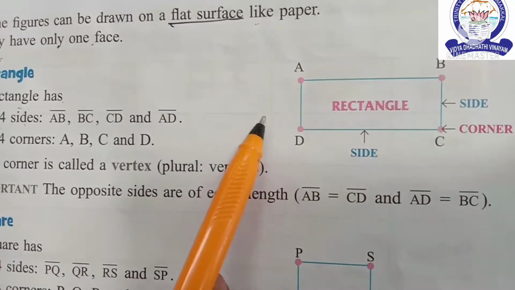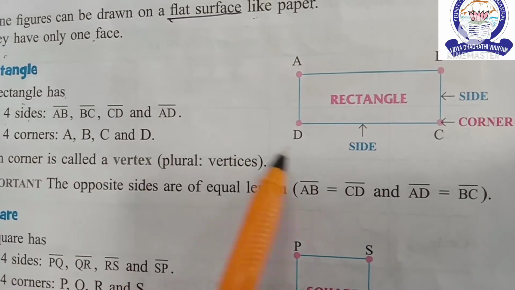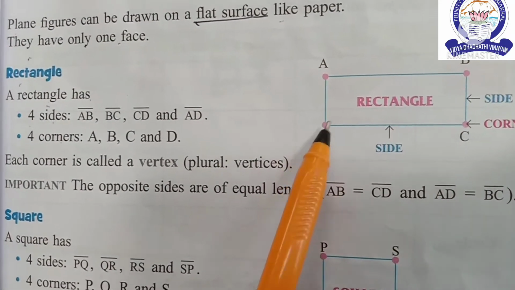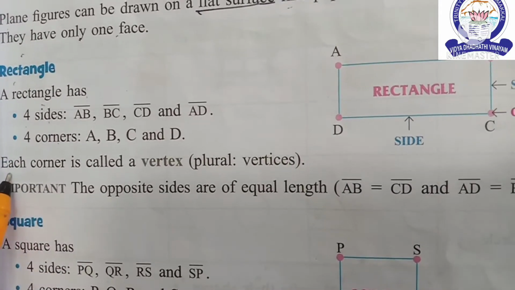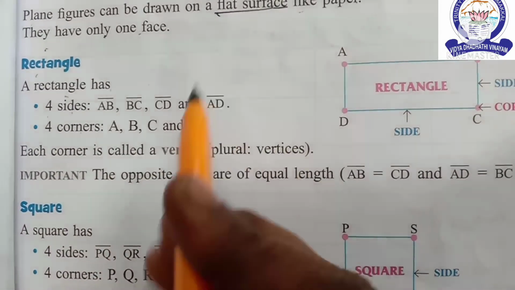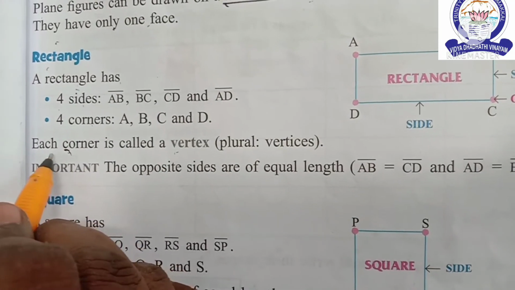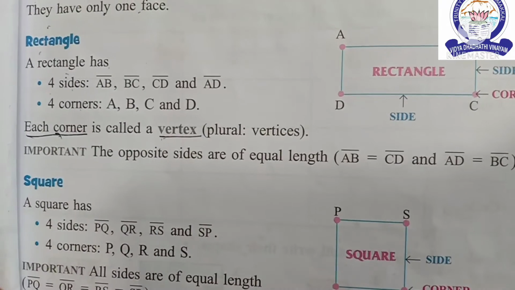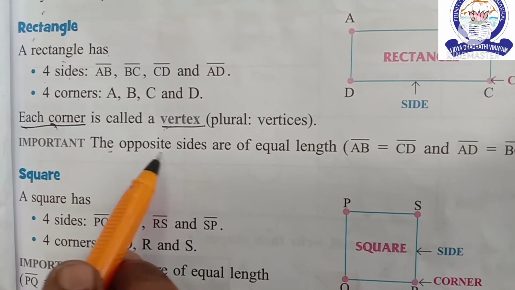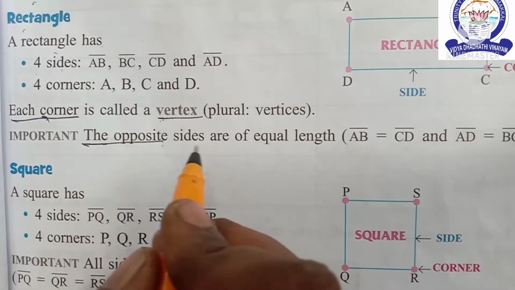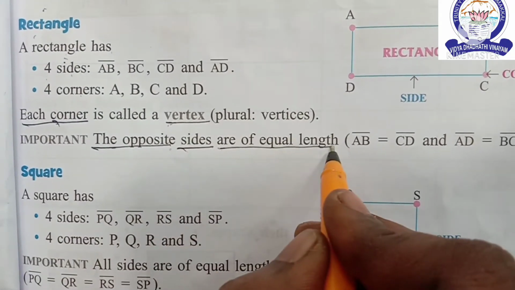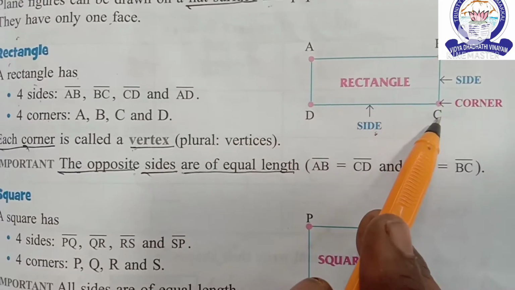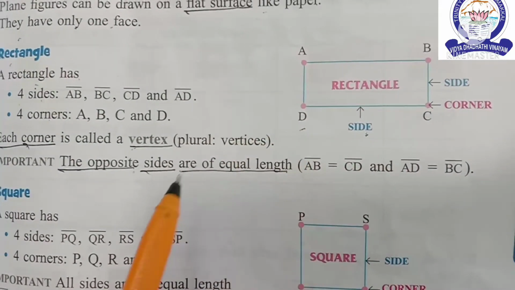These are 4 sides. 4 corners, A, B, C, D. Each corner is called a vertex. Important. The opposite sides are equal length. AB and DC equal length. BC and AD equal length.